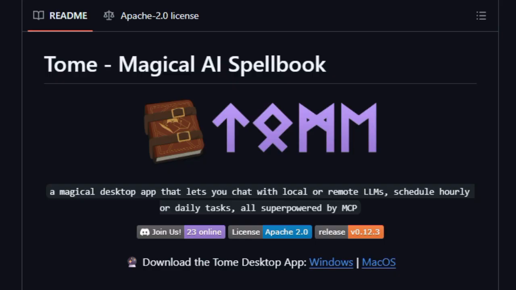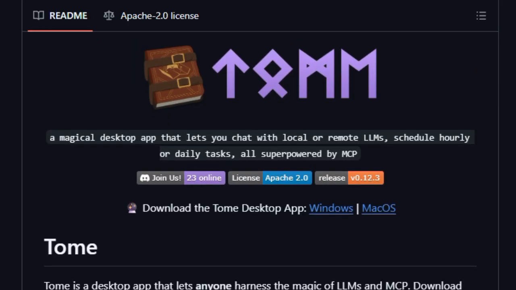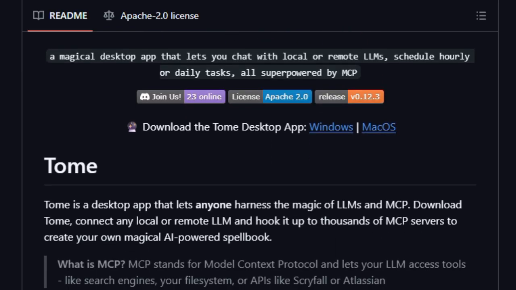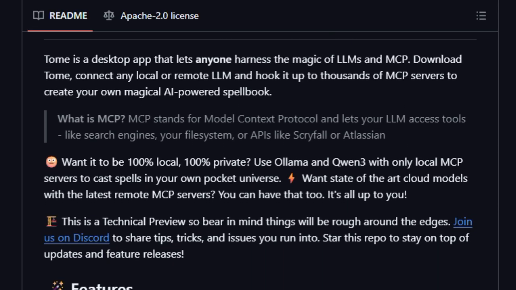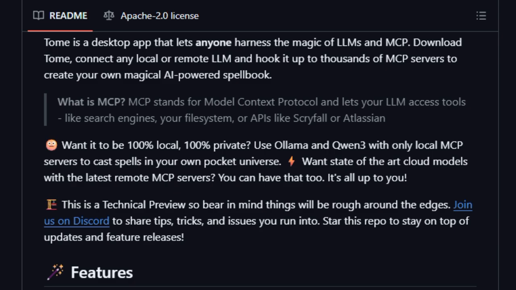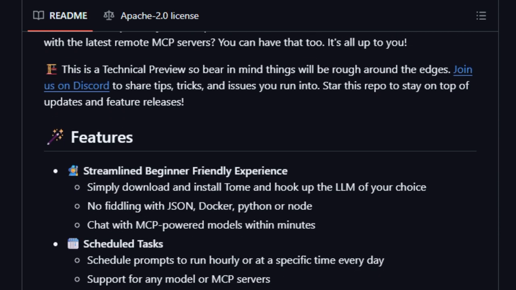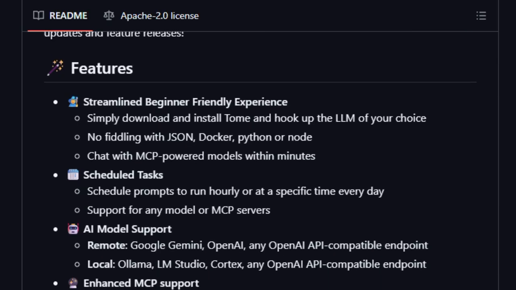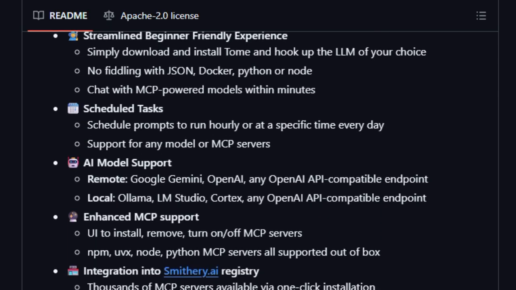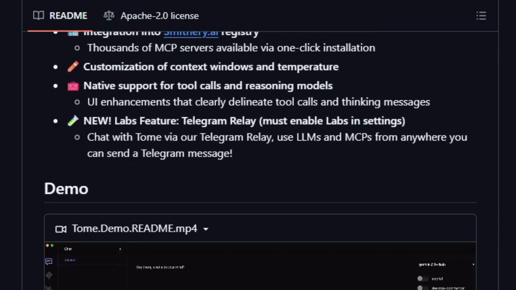What really sets Tome apart is its local-first, privacy-first philosophy. You can run everything on your own machine using local LLMs like Ollama, Qwen 3, or choose remote models if you prefer. Your data stays under your control. It doesn't force you into complicated JSON files, Docker containers, or command lines. You get a clean, friendly interface that hides the complexity while giving you access to powerful AI.